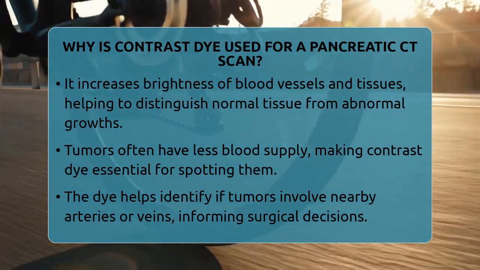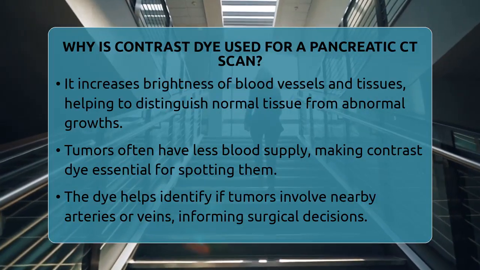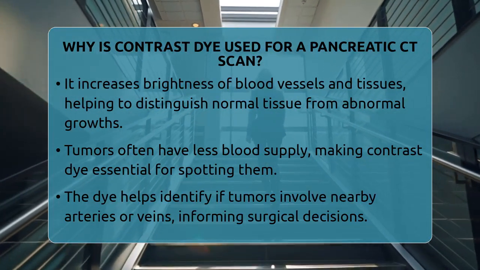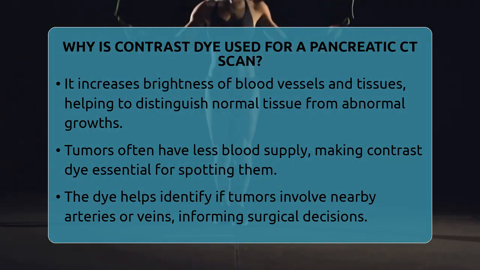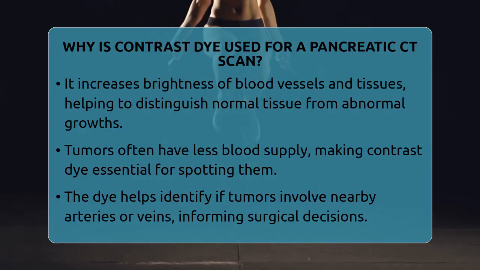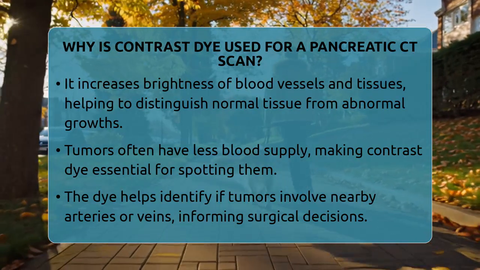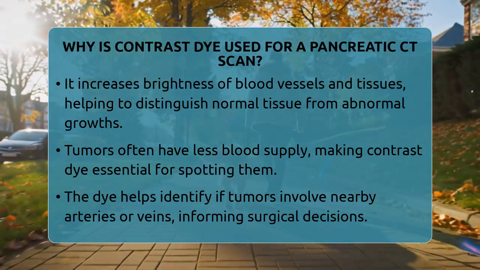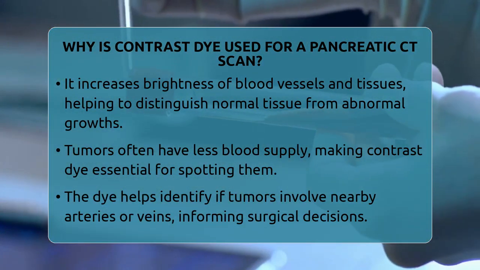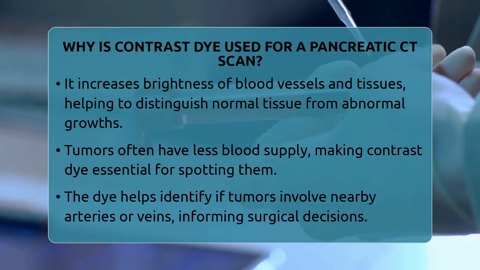The contrast dye helps differentiate between healthy pancreatic tissue and any abnormal growths or tumors. It highlights blood vessels, so doctors can see if a tumor is involving nearby arteries or veins. This information is crucial when deciding if surgery is possible or if cancer has spread to other areas like lymph nodes or the liver.